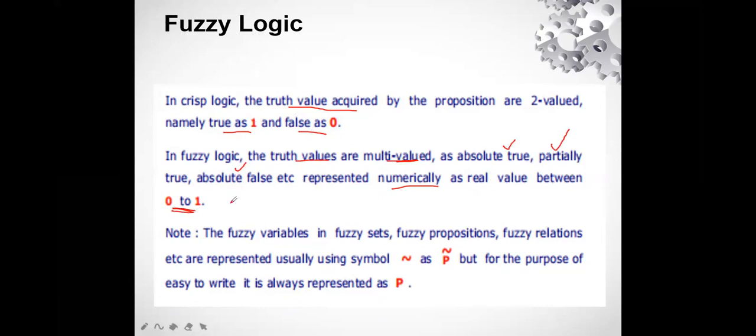Okay. So we have already told you earlier that fuzzy variables and fuzzy sets, fuzzy propositions, fuzzy relations, etc. are represented using this sign. This is the sign of fuzzy set P. You can just see this particular sign on the top of P. This is the sign of fuzzy set. So I would say that P is a fuzzy set. While when we write just P, that means it is just a crisp set. So basically for the ease of writing, we can also use it in terms of P.